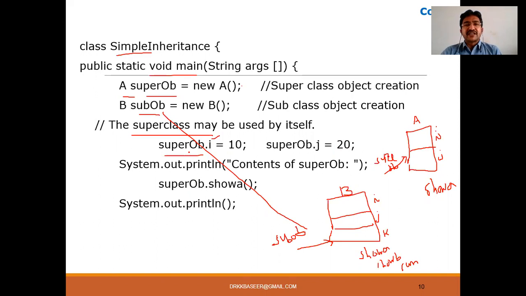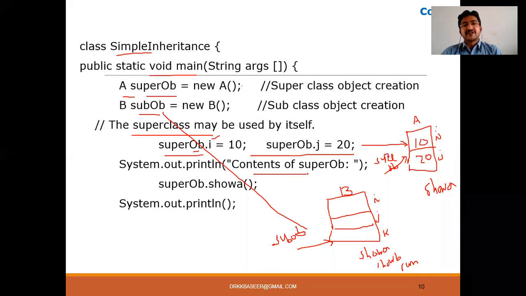So I need to use the object name of which class? The class A object name, which here is super OB. So super OB dot I, what is the value you are initializing? 10. And super OB dot J, 20. So this line initializes the values. How is it stored only in class A? Because I am using the class A object, so class A object dot I. It will store the values in the respective class, and we specify that with the help of the object name.